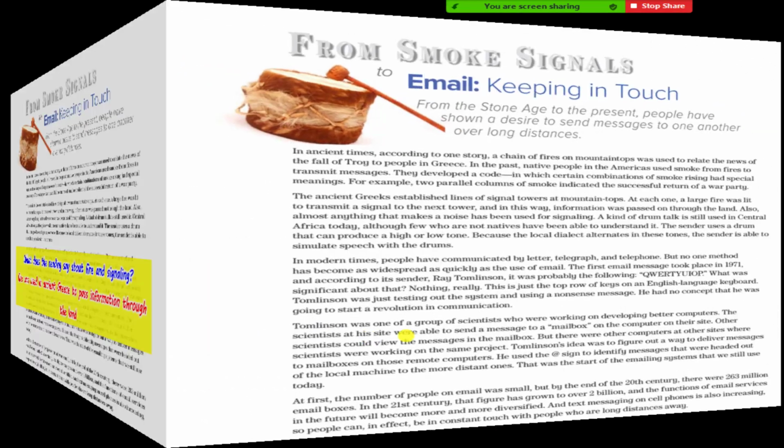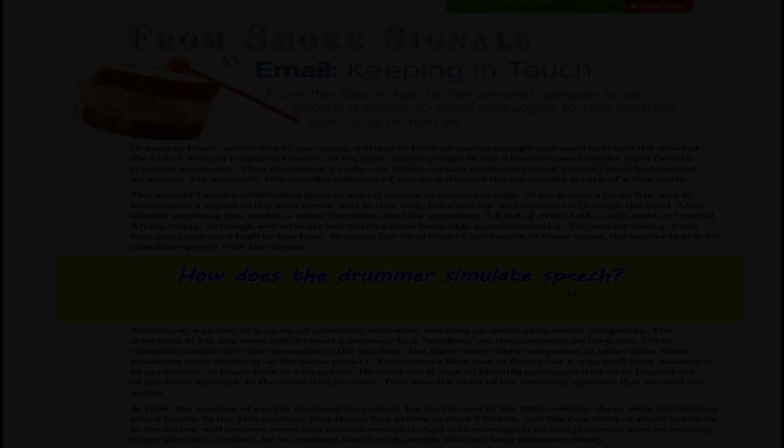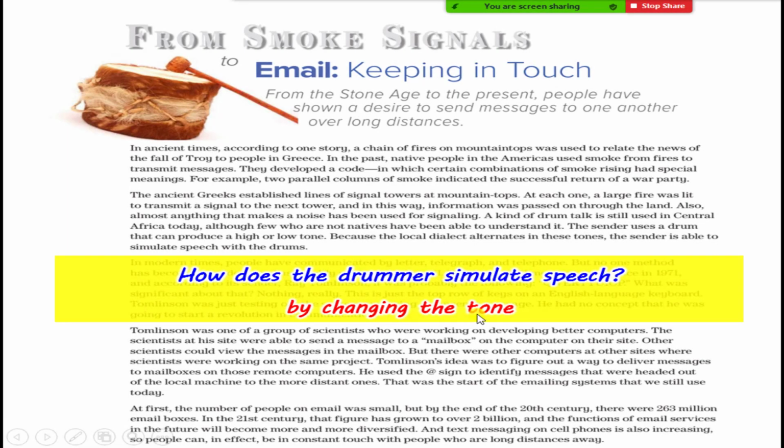Okay. Second question is, how does the drummer simulate speech? By changing the tone. Okay, he changed the tone of the drum to send a message or to simulate speech. Simulate speech means to imitate, or to mimic.